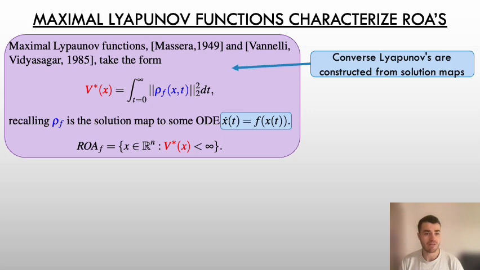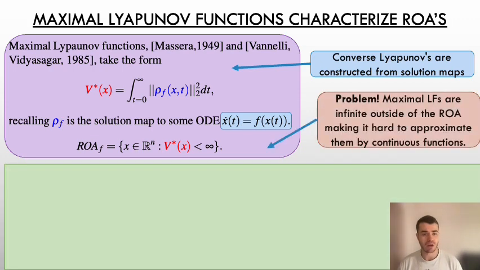And if the system is known to be exponentially stable, then this maximal Lyapunov function gives an analytical solution of the region of attraction as the infinity sublevel set. However, this maximal Lyapunov function is unbounded outside of the region of attraction. It takes values of infinity. This can make it hard to approximate, especially if you're trying to approximate these converse Lyapunov functions using continuous functions.